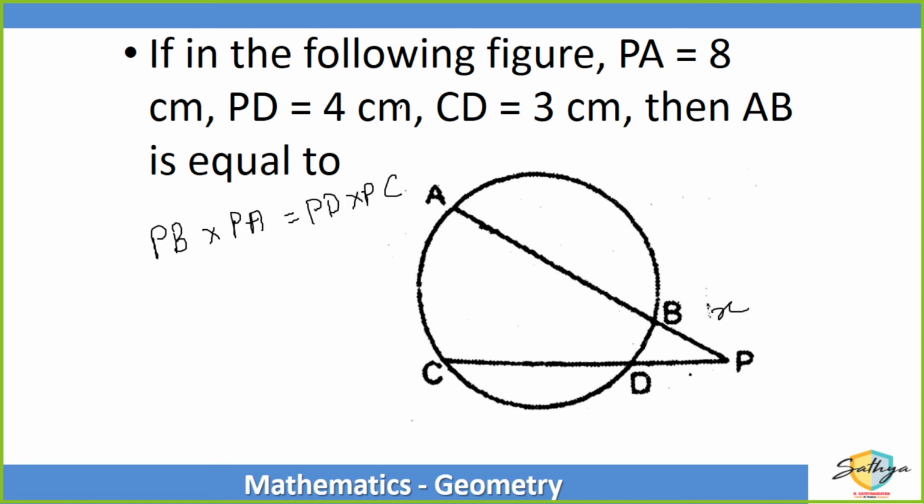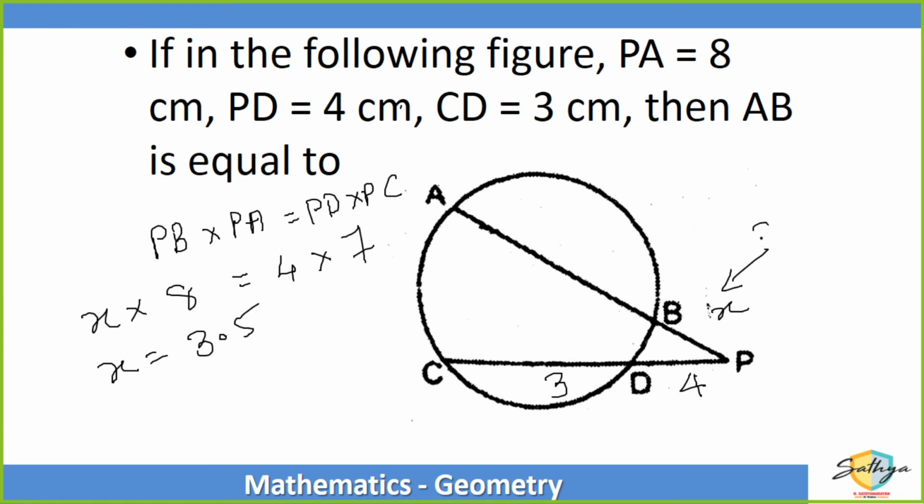Now PD is equal to 4, CD is equal to 3. So PB X multiplied by PA 8 is equal to PD 4 multiplied by PC 7. So I get the value of X is equal to 3.5. So if X is equal to 3.5 and this entire thing is equal to 8, then 8 minus 3.5, that is AB, will be equal to 4.5.